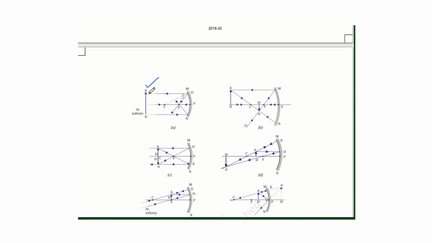So this is a parallel ray, this is also a parallel ray, another is along the principal axis, so all will pass through the focus. The ray which is passing through the center of curvature will retrace its path. So all these rays will meet at F after reflection from the mirror. So the image formed is at the focus of the concave mirror. So when the object is at infinity, the image is formed at the focus of the mirror.